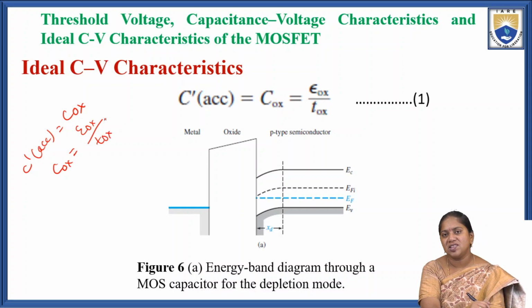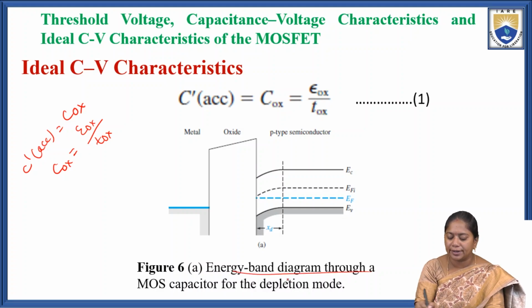So C' equals epsilon ox divided by tox, where epsilon ox is the permittivity of the oxide layer and tox is the oxide layer thickness.